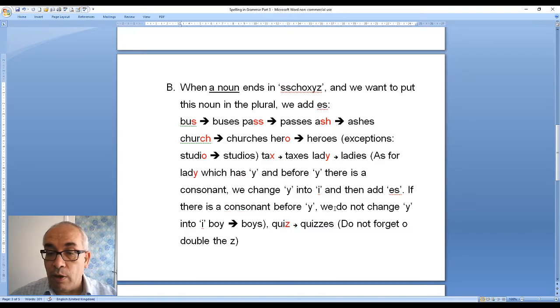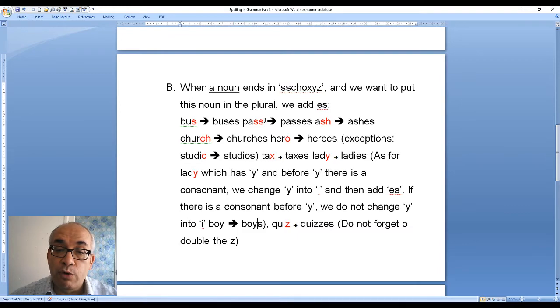So if you have y and before y you have got a vowel, we don't change y. We only put s. If you have y and before y you have o, you only put s: boy, boys. But most of the time we change y into i.